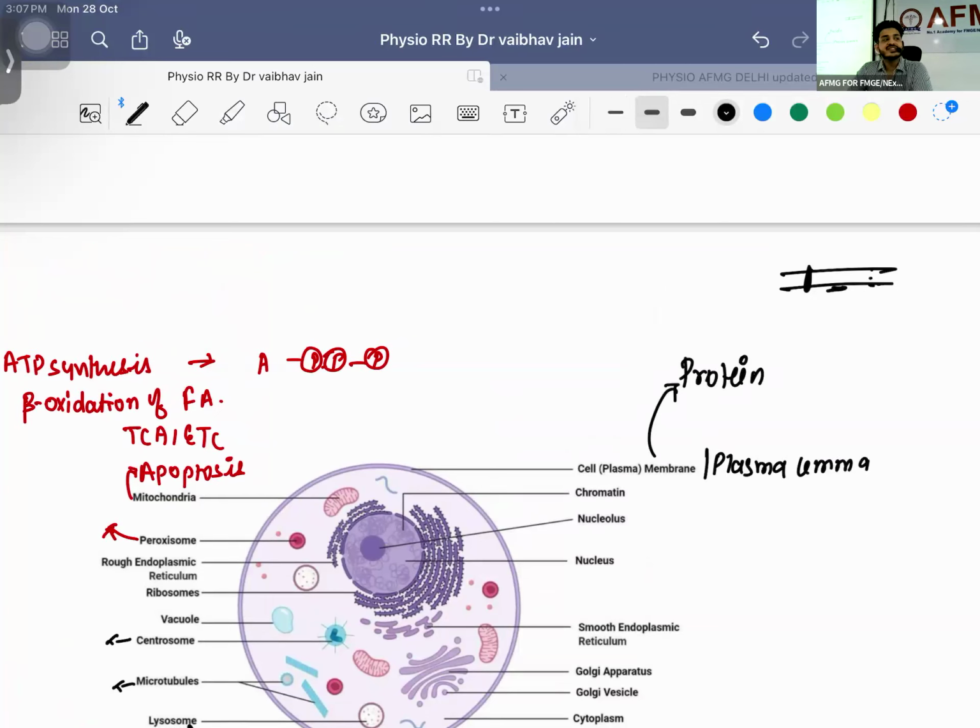If there is a mutation of CD55 or CD59 or DAF or MIRL, what is going to happen? Wonderful. CD55, CD59, DAF or MIRL mutation will lead to paroxysmal nocturnal hemoglobinuria, right? If there is a mutation of spectrin, which is a structural protein, what will happen? Hereditary elliptocytosis.